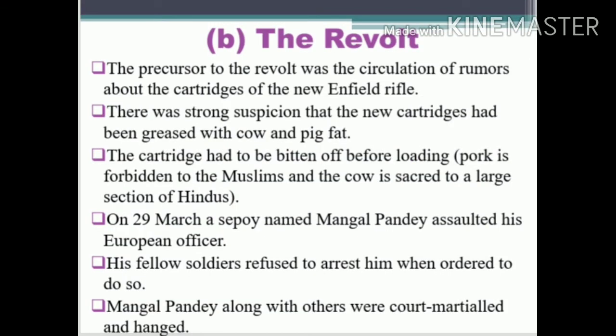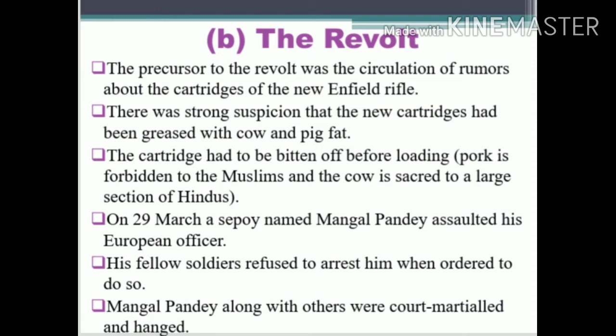Now we'll see the causes of the revolt. The precursor to the revolt was the circulation of rumors about the cartridges of the new Enfield rifle. There was a strong suspicion that the new cartridge had been greased with cow and pig fat. That is the forerunner of the revolt, as there was a circulation of rumor about the cartridges used by the Indian soldiers, because the British introduced a new Enfield rifle.